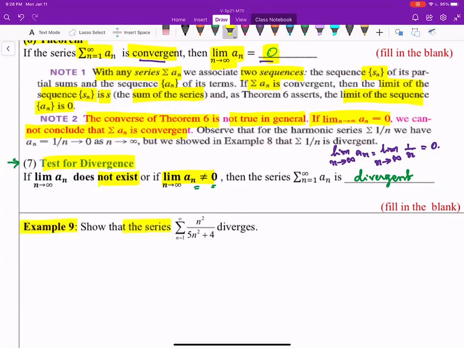Show that the series sigma n square over 5n square plus 4 is divergent. The very first test that we can try is the test for divergence.